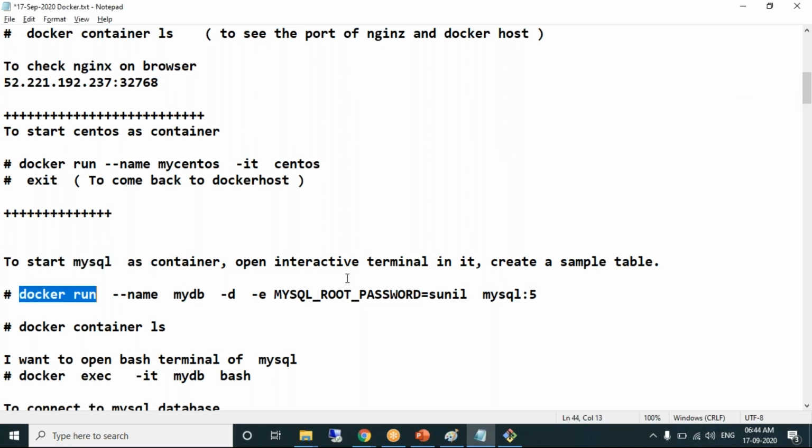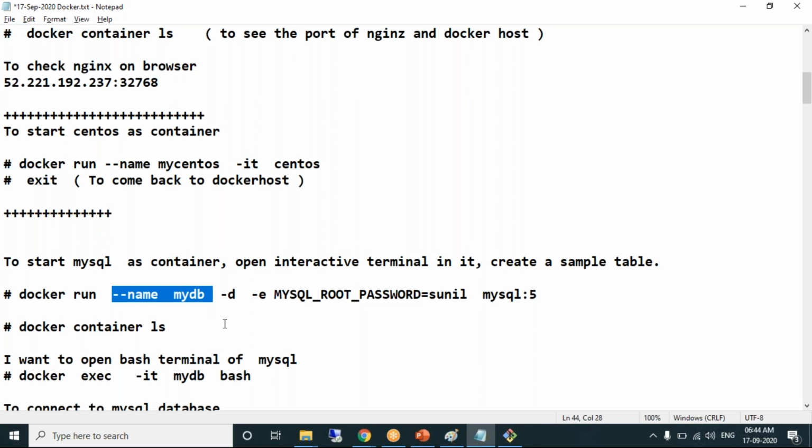Docker run. What is MySQL? MySQL is the name of the image. :5 refers to the version, MySQL 5 version. Okay, can you explain what is this one? What I have highlighted?